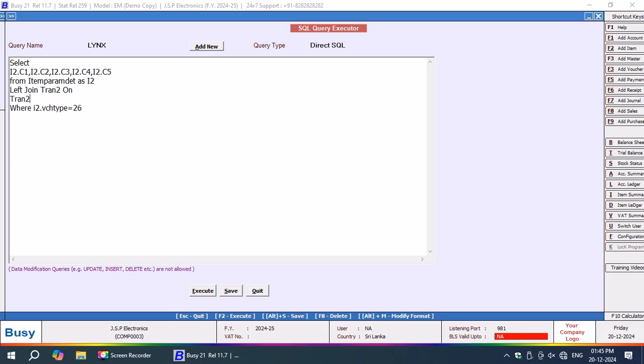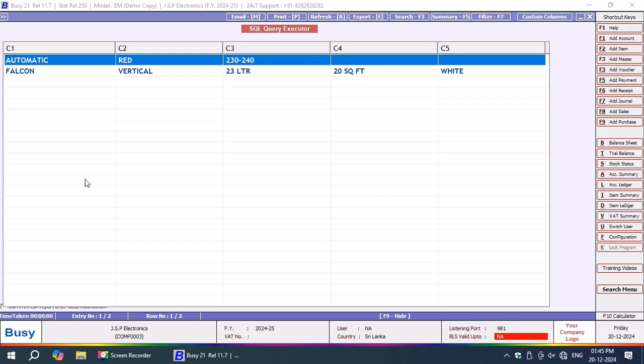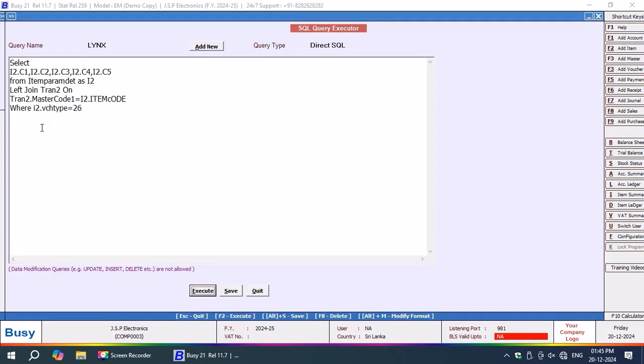Now see, I'm going to add left join tran2 on tran2.mastercode1 is equal to I2 dot item code. I have added that, that's all. This is the output of the query. This is what I'm going to see on screen.